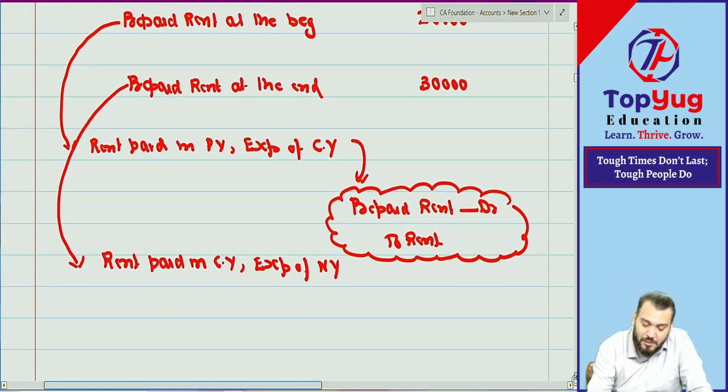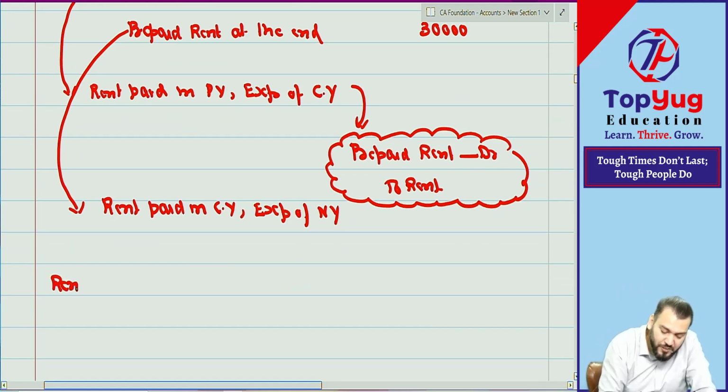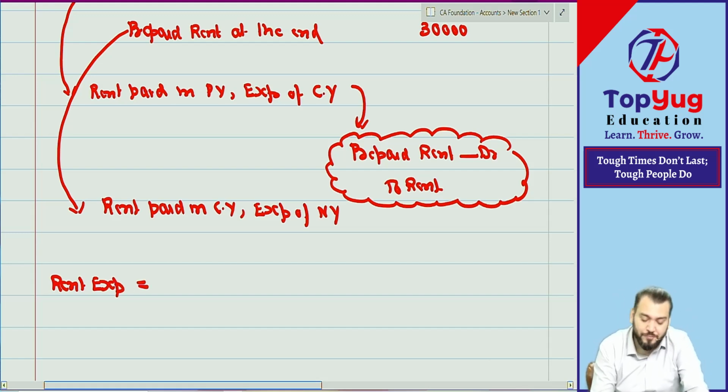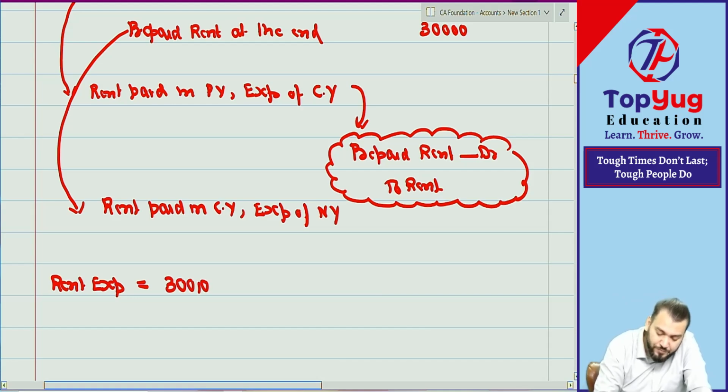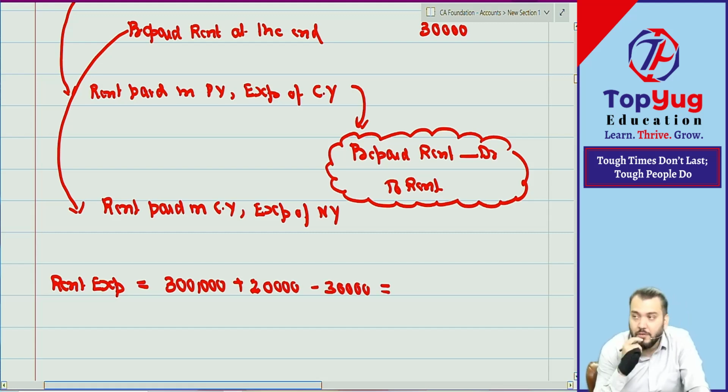Now you'll say me what is the rent expense by plus minus. First, can you give me rent expense by plus minus? So rent expense of current year will be how much? Batao. 3 lakh plus how much? Plus 20 or 30? Plus 20 minus what? Minus 30. Pakka? Bolo. We are now finding our rent expense of current year. Is it correct? How many are saying this is correct? How many are saying this is not correct?